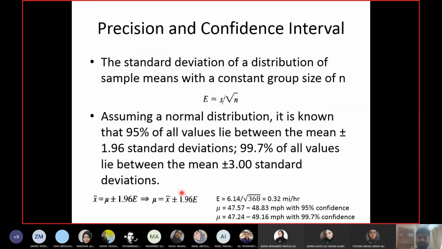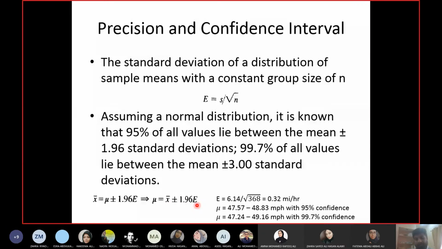So it is written in mathematical form here. X bar is the mean, and 1.96 is the factor I told you, times the standard deviation. Now I'm talking about the entire population, so I will take the standard deviation for the entire population, E. I will not take S here. If I replace E with S, this will give me 95% of values for the sample, not the entire population. If you use E, then it is for the entire population. So 95% of all the values in that data set lie within this range, X bar plus minus 1.96 E.